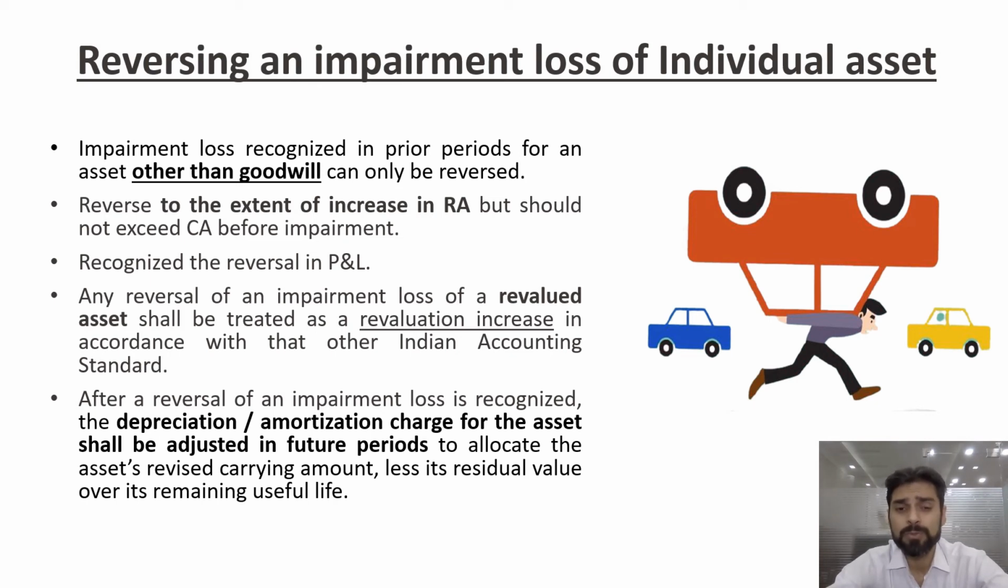The reversal should be recognized in P&L, unless the asset was revalued earlier or there is a revaluation reserve. In that case you will have to follow the respective accounting standard. And in case of reversal, after the reversal you will have to recompute the depreciation and amortization for the residual remaining period.